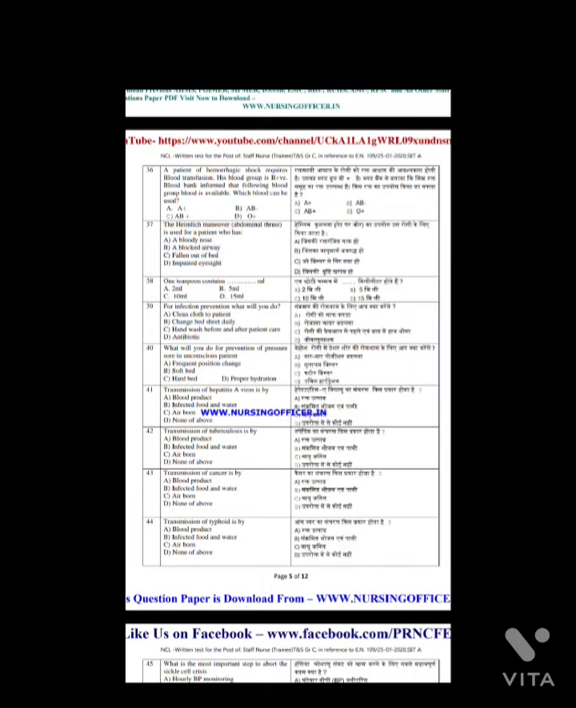Question number 36. A patient of hemorrhagic shock requires a blood transfusion. His blood group is B positive. Blood bank informed that the following blood groups are available. Which blood can be used? And the answer is option D, O positive.